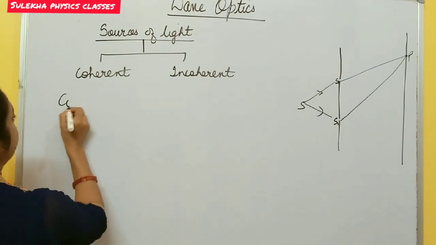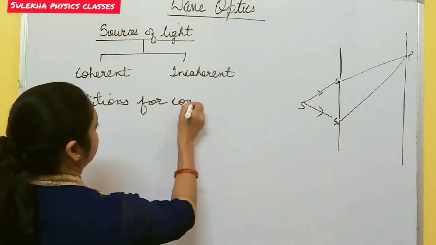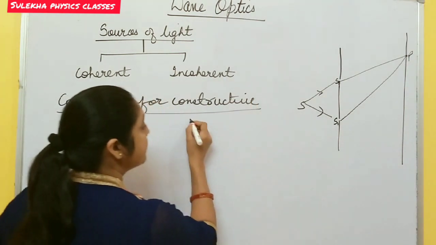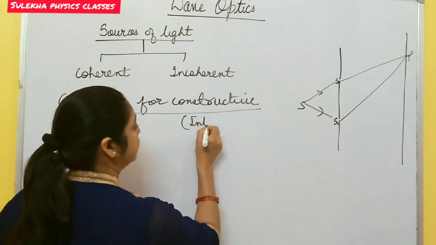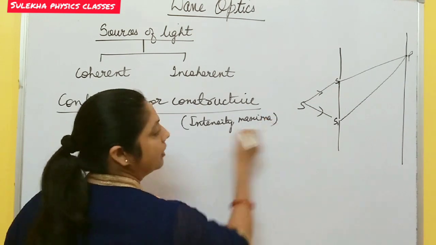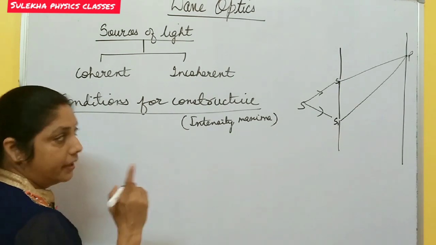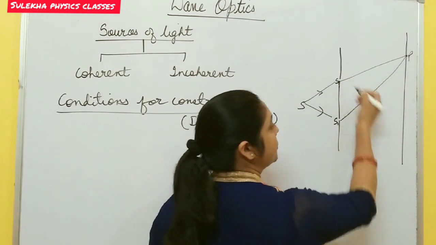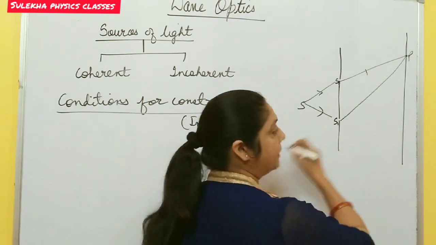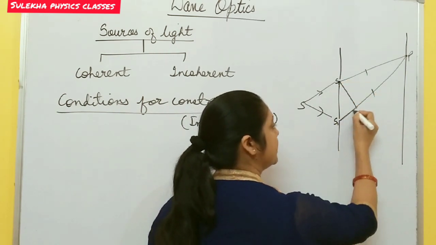So first you write conditions for constructive interference. Constructive interference means intensity maximum, or you can say maxima also. In case of constructive interference we already derived these things. Actually these two sources have not the same path. One takes the S1P path, another takes the S2P path, and due to this there is a path difference between these two sources.